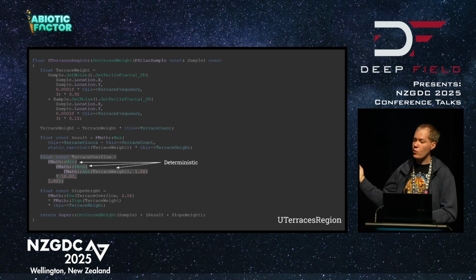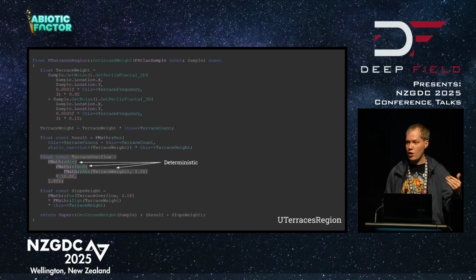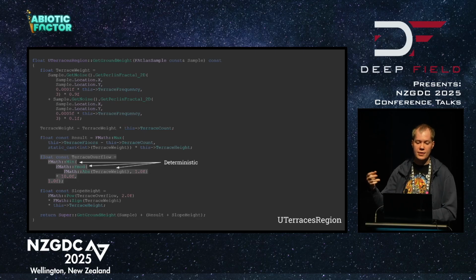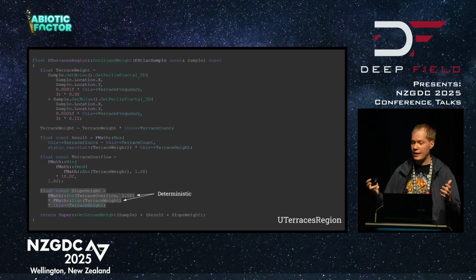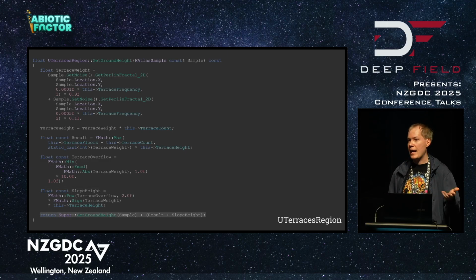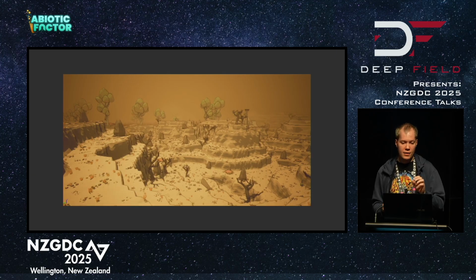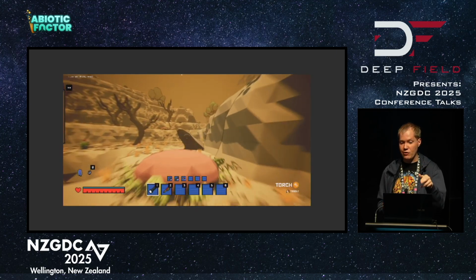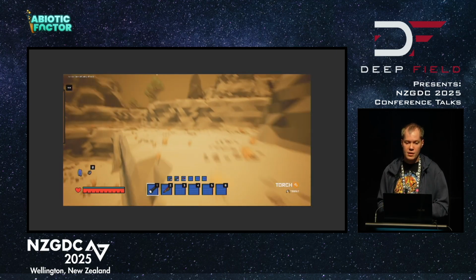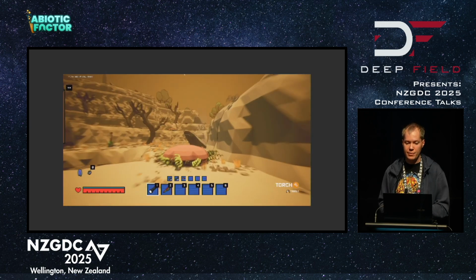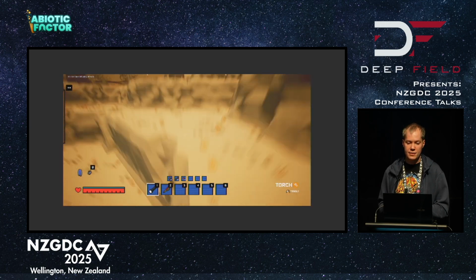But we don't want that. We want the ground to look almost like a waterfall flowing over, like a nice, smooth flow down these steps. So we will go back to our original deterministic weight and generate our overflow value from it, using deterministic simple math functions like min, fmod, absolute. Finally, we combine the two with pow and sine, again, very simple functions, and then we add it to our base world height. All of that math generates the ground height for this biome, again, across many, many millions of samples happening all at the same time on our background threads.